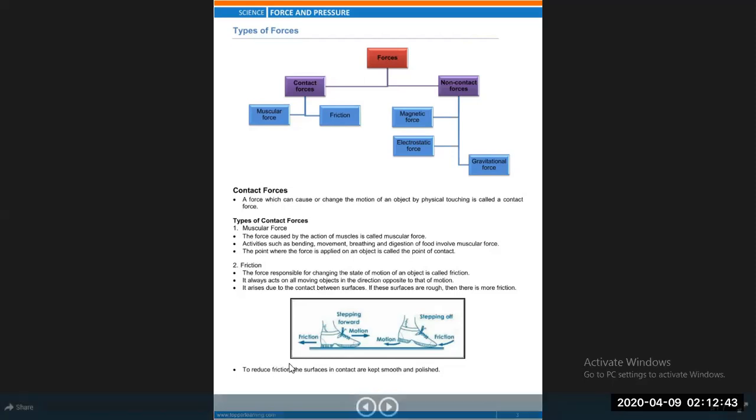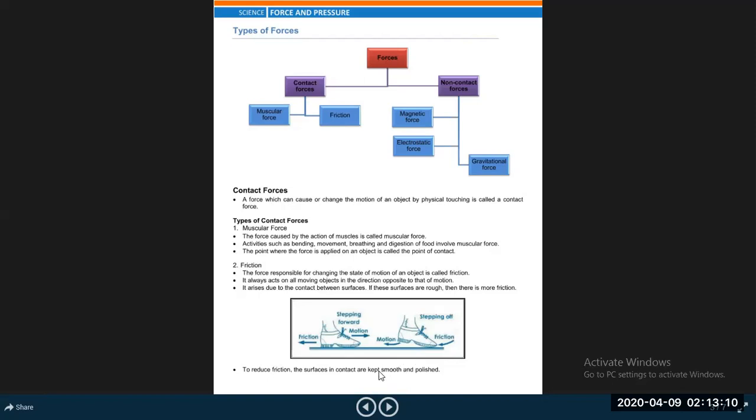As for example, when you walk on the ground, one of the surfaces is the ground and the other surface is the sole of your shoes that come in contact with it, and then there is friction. Your shoes tend to push backward, and the frictional force of the ground opposes that backward pushing.